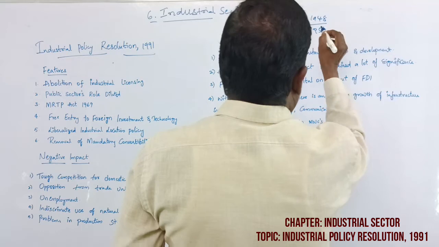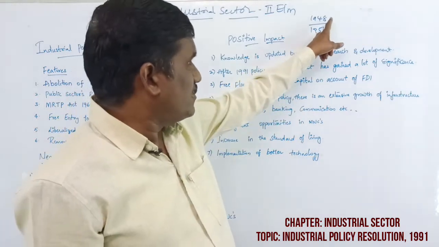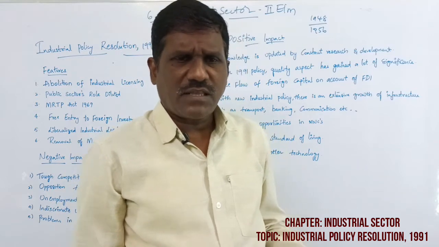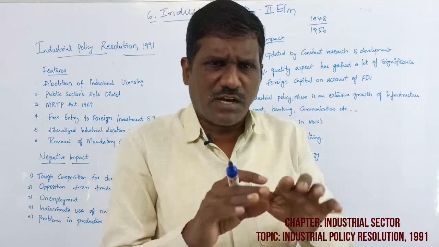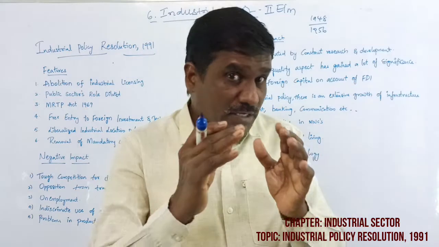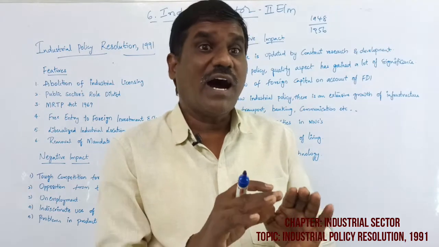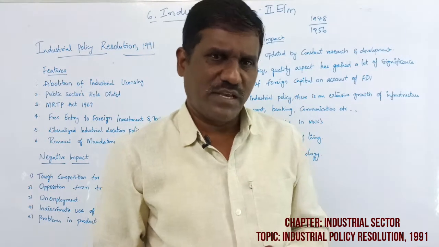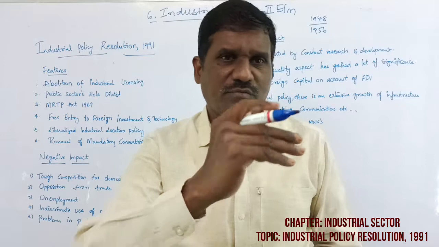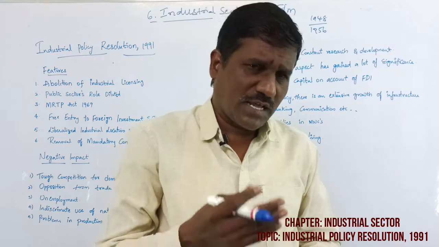1948 and 1956. After getting independence, the government of India introduced the 1948 Industrial Policy Resolution. Why? Because after independence, the Indian economy and the industrial sector were totally disturbed. Due to the 1948 Industrial Resolution, the industries were organized by the government of India into three types: monopolies, and private monopolies under organization.